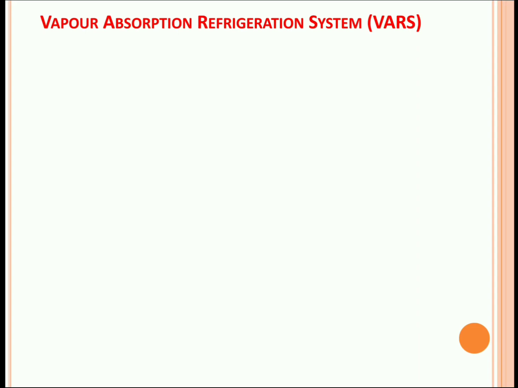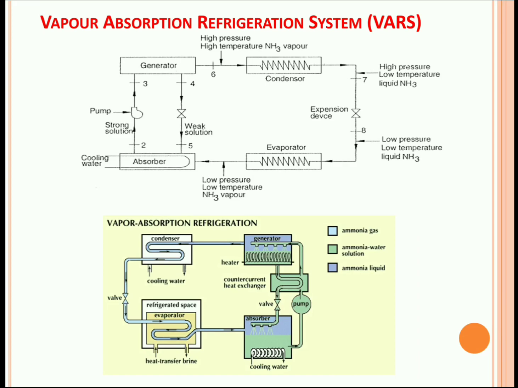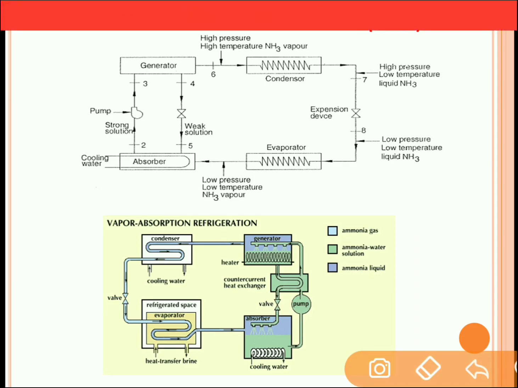So now we have studied about VCR. Now let's move to another type of refrigeration system, that is the vapor absorption refrigeration system. Now the vapor absorption refrigeration system is slightly different as compared to the vapor compression system. In this system, a compressor is not used, and instead of the compressor there is a generator and absorber. So in case of the vapor absorption refrigeration system, that is VAR, the compressor is not used, and instead of the compressor we are using a generator and absorber.